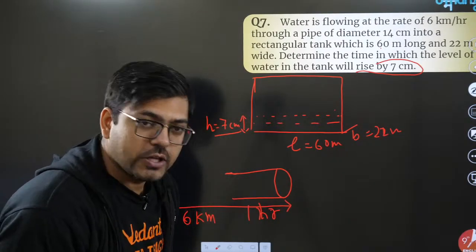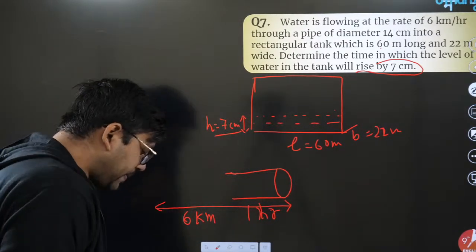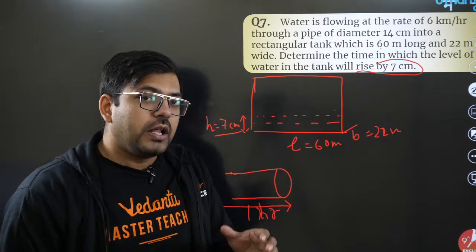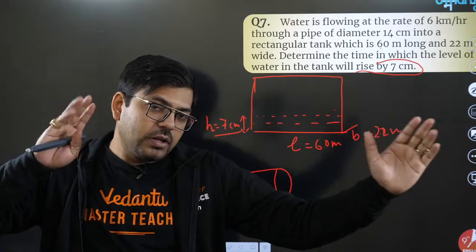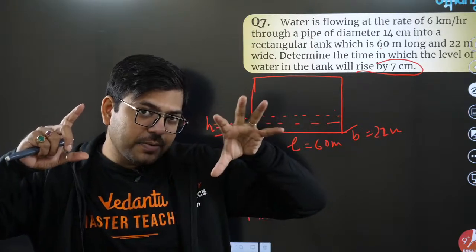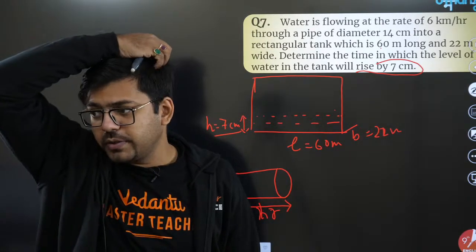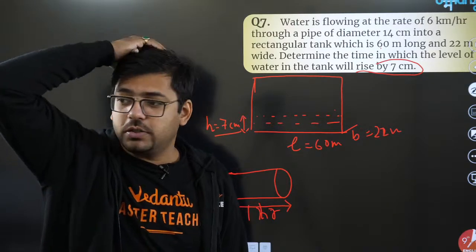That's what it means. So speed given in kilometer per hour or meter per second simply means that in that much time, water contained in that length of pipe will come out. You all understood that, what I mean to say? क्या ये सबको समझ में आया? जल्दी से बताओ हाँ या ना?